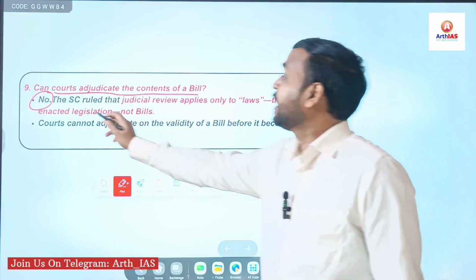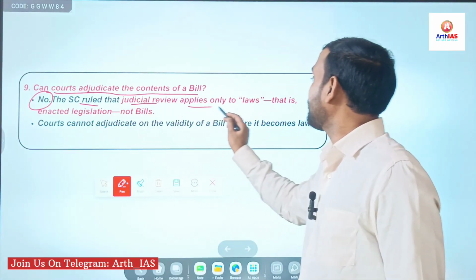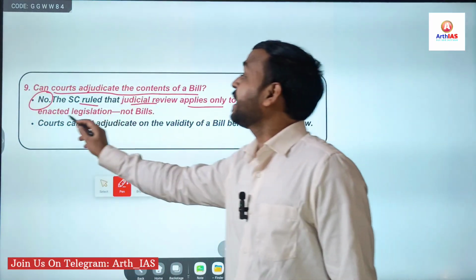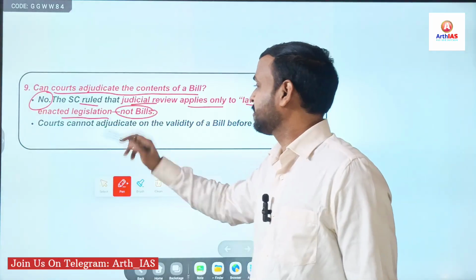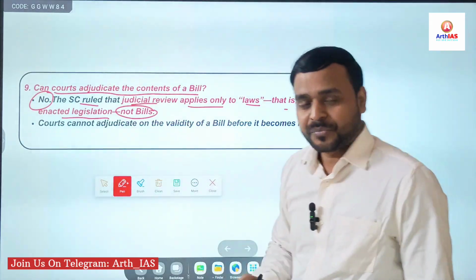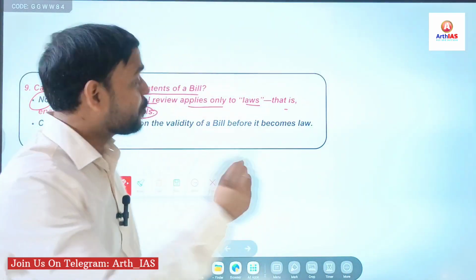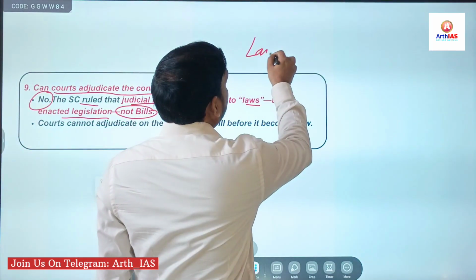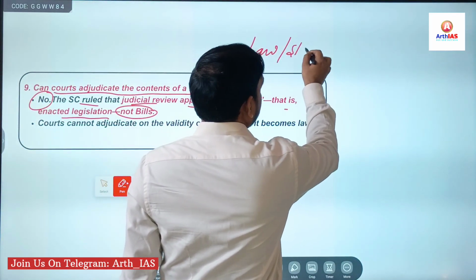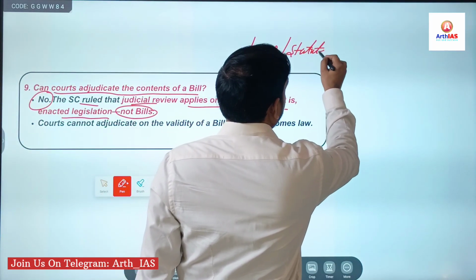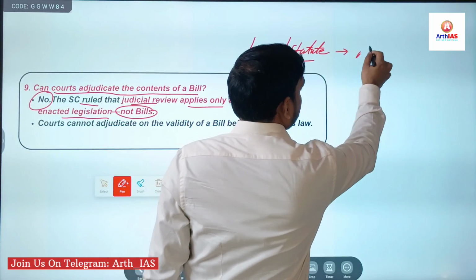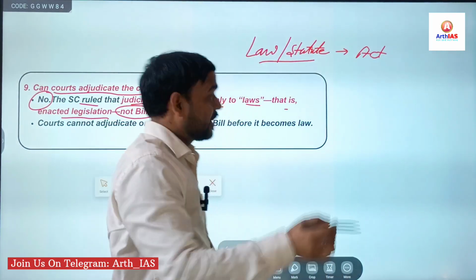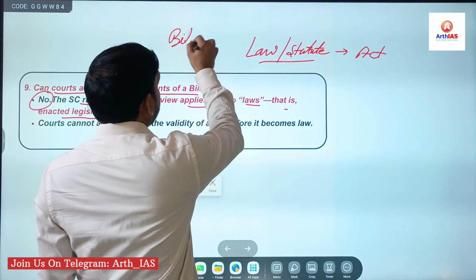Right? So here the SC rule that judicial review applies only to laws, that is enacted legislation, not bills. Right? See, in India, the Supreme Court can only review any law or statute. Right? Generally act. Right? But not bills.